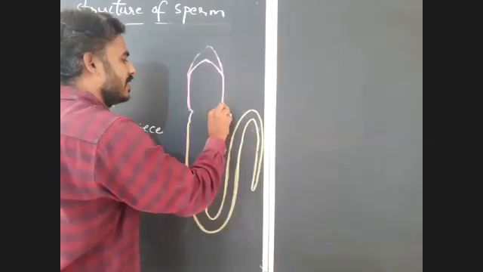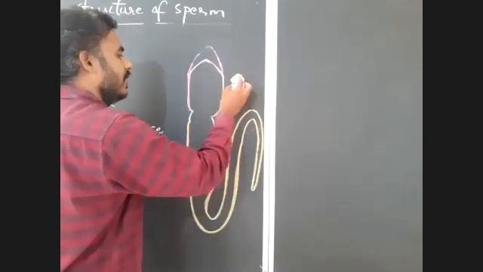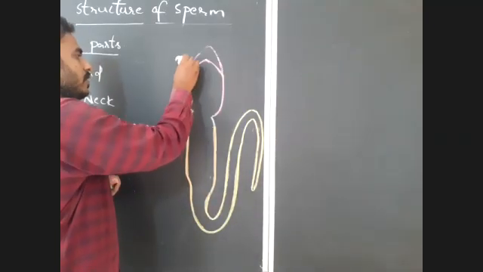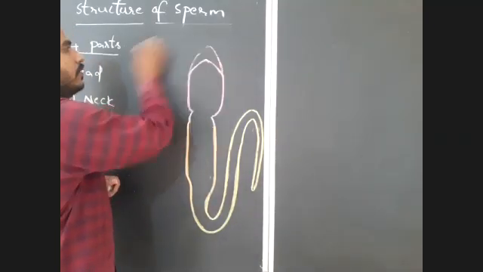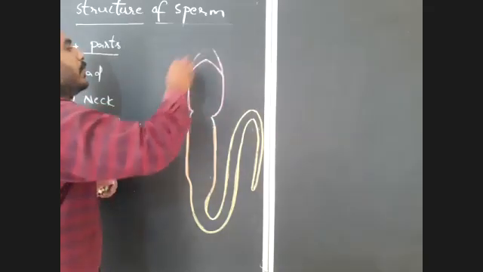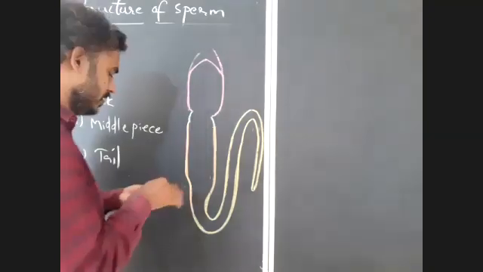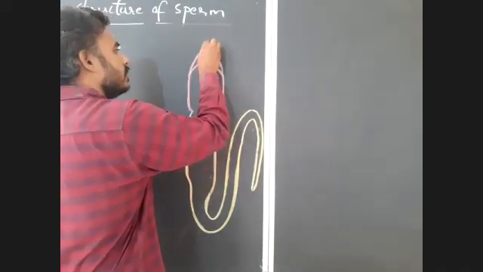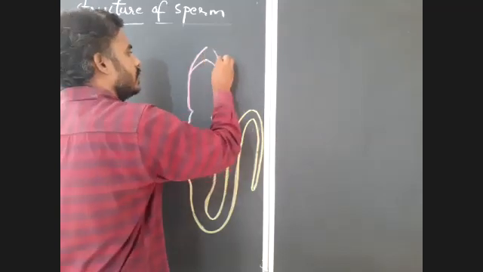The length of the sperm is 52 to 62 microns.